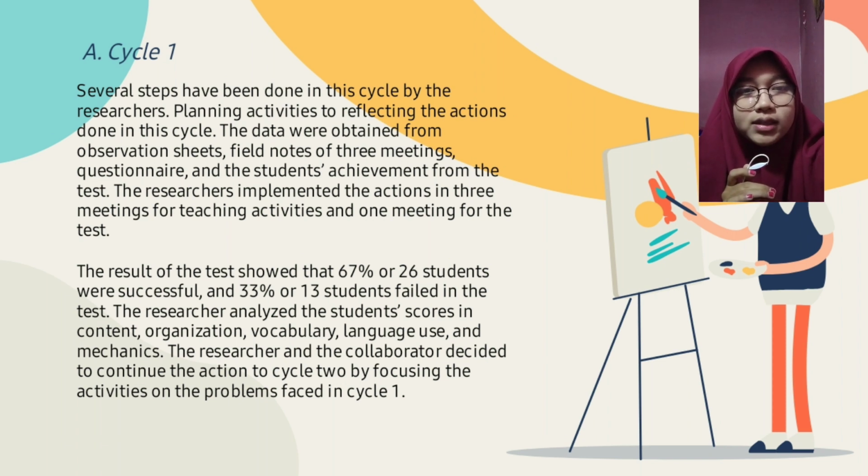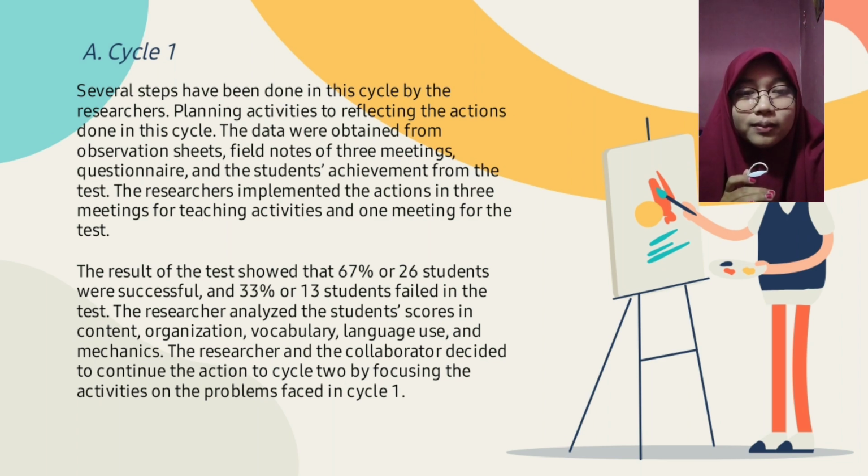The result of the test showed that 67% or 26 students were successful and 33% or 13 students failed in the test. The researcher analyzed the student scores in content, organization, vocabulary, language, and mechanics. The researcher and collaborator decided to continue the action to cycle 2 by focusing the activities on the problem.